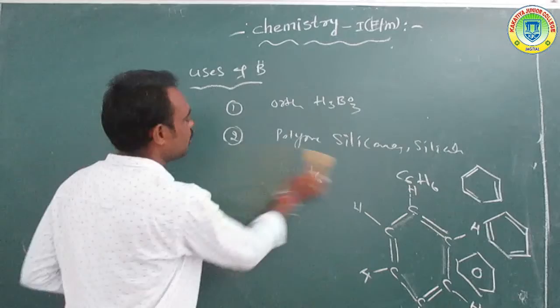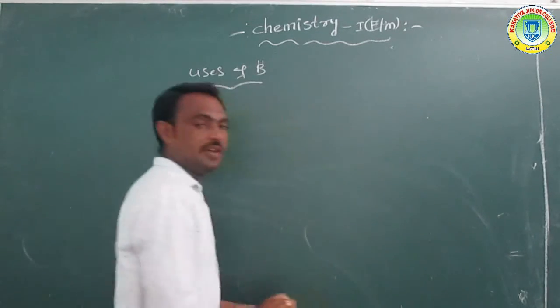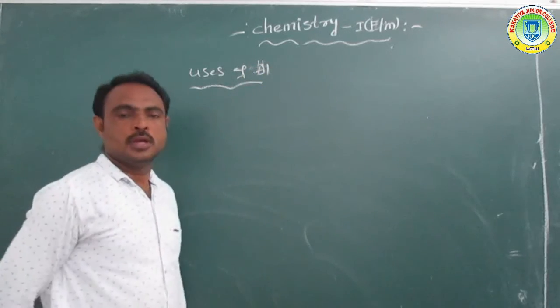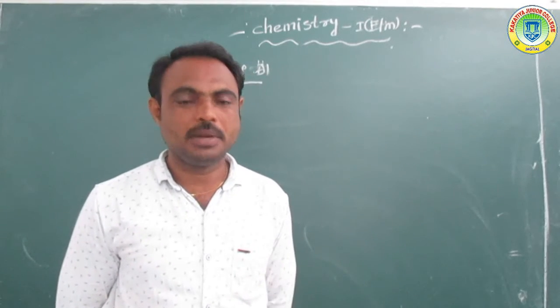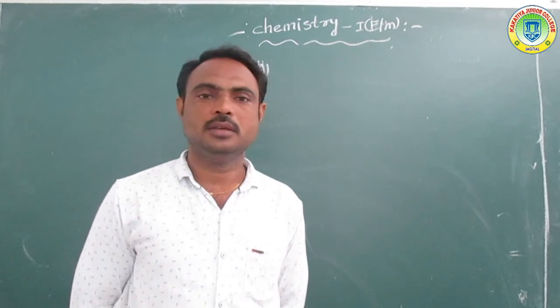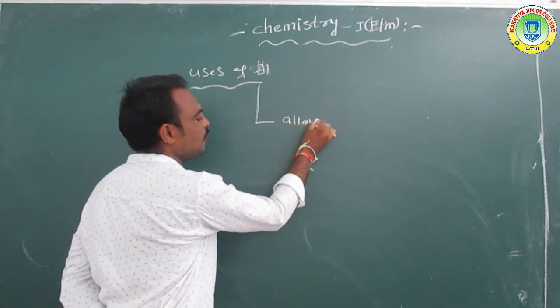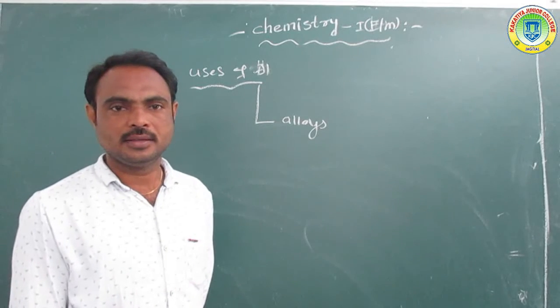And next, a very important element, aluminium. Aluminium is a metal, boron is a non-metal, but aluminium is a metal, already we know that. So this aluminium is mainly used for the preparation of alloys. What is the meaning of alloys?